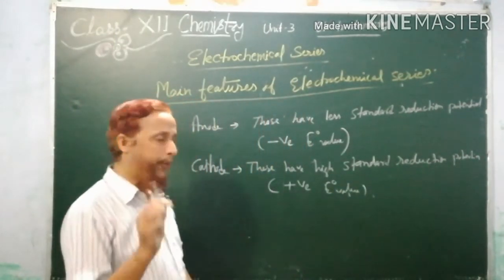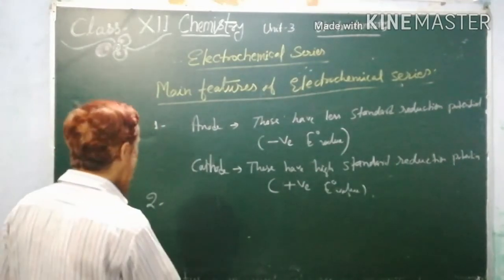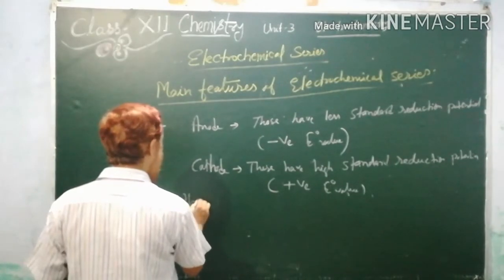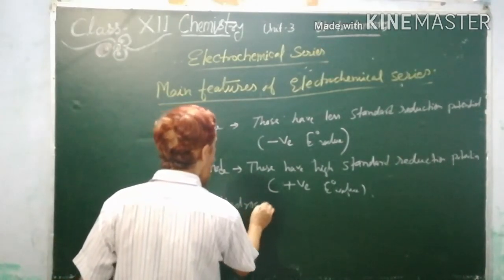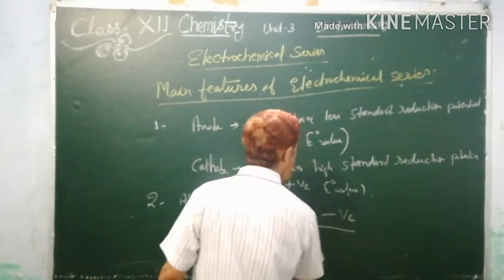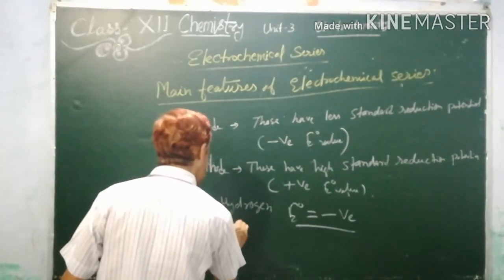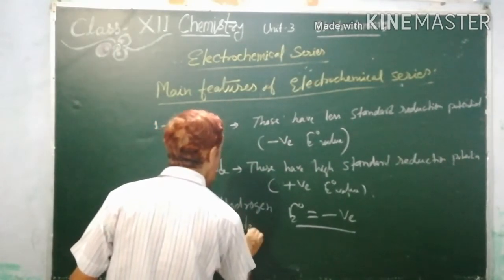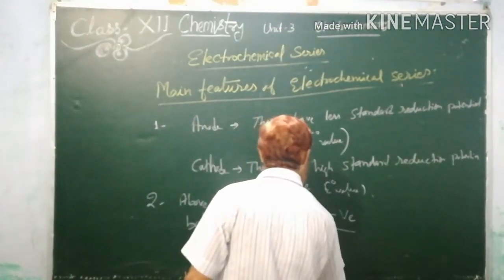So in the electrochemical series, above hydrogen the E naught given is negative, and below hydrogen the E naught is given positive.